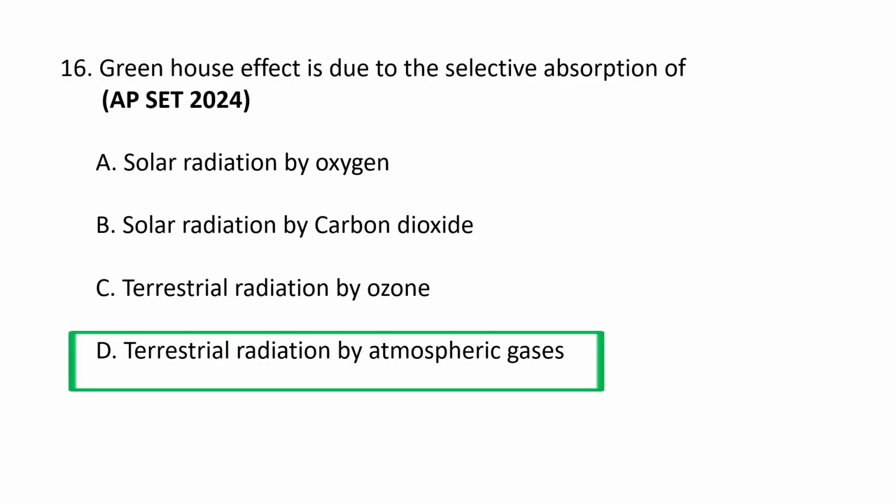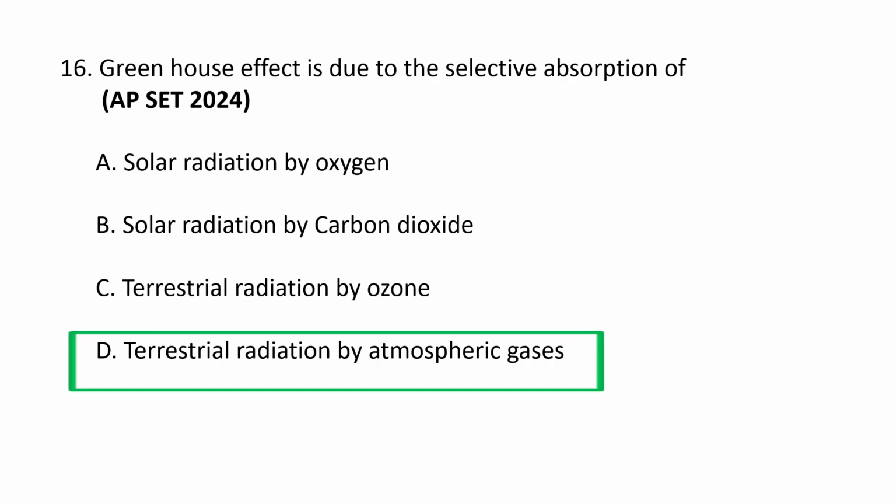Greenhouse effect is due to the selective absorption of terrestrial radiation by atmospheric gases. The greenhouse effect is caused by the selective absorption of outgoing terrestrial radiation, that is infrared energy, by atmospheric gases, primarily water vapor and carbon dioxide.